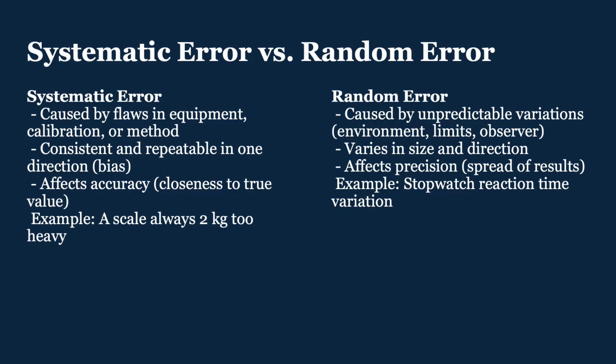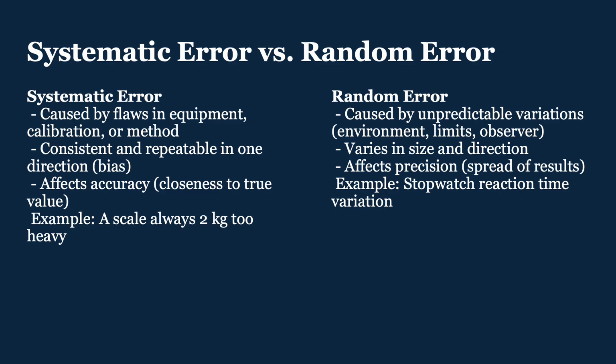Now we need to understand the difference between systematic error and random error. Systematic error is caused by flaws in equipment, in calibration, or in method. It's consistent and repeatable in one direction. In other words, there's a bias. And it affects the accuracy, but not necessarily the precision. Okay, so it affects the closeness to true value.